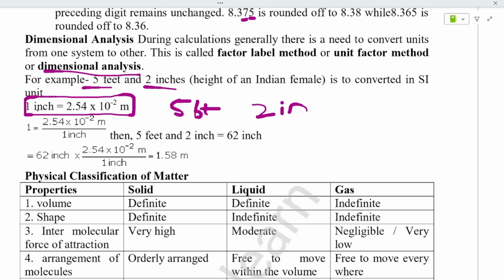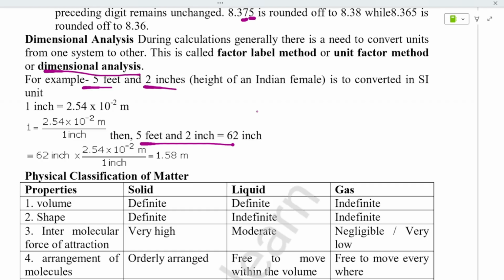That means 1 inch is equal to 2.54 into 10 raised to minus 2 meter. See, they have said meter. So if you have to convert it into meter, you should know the relation between inch and meter. The relation is 2.54 into 10 power minus 2. That is the relation. See how they are doing this problem. They have kept the 5 feet and 2 inches as it is.